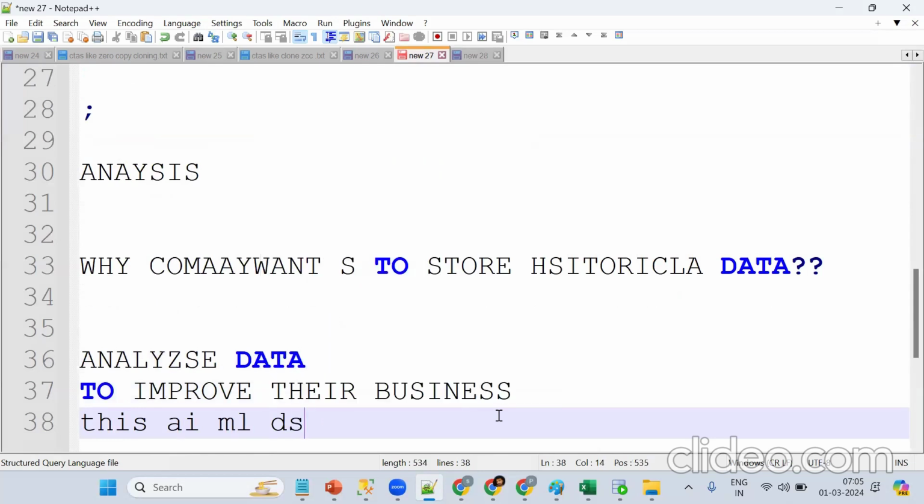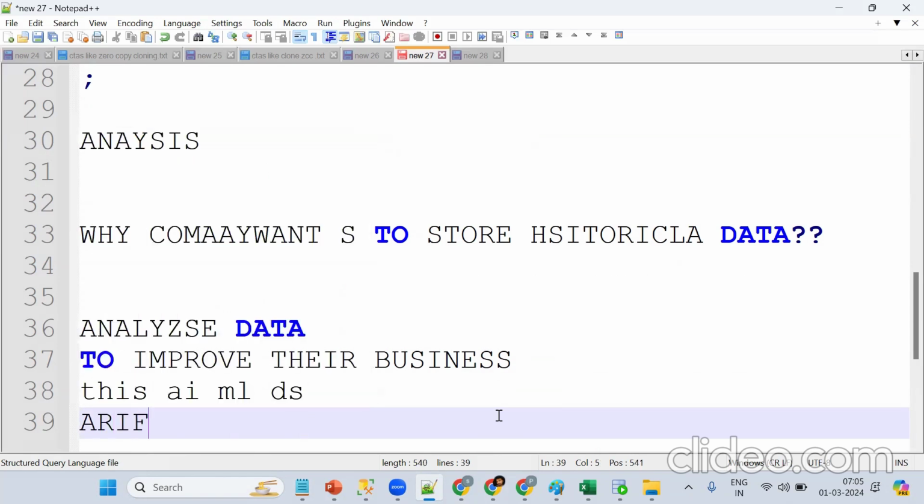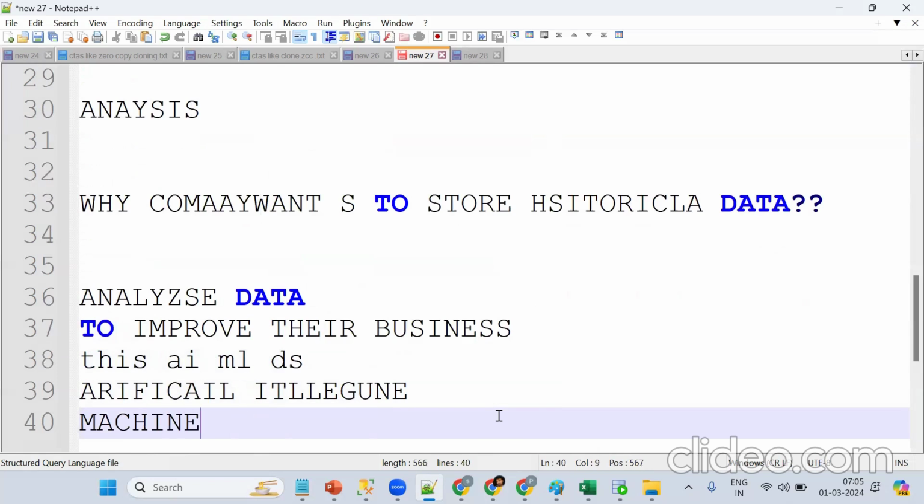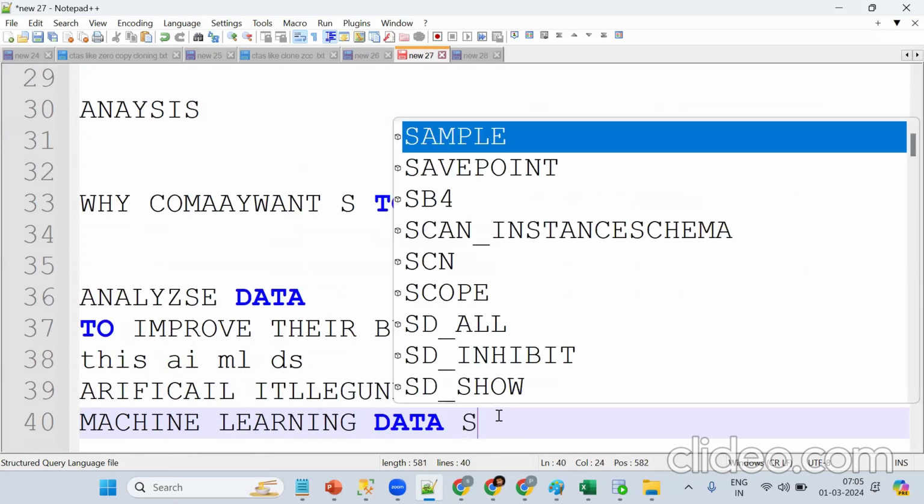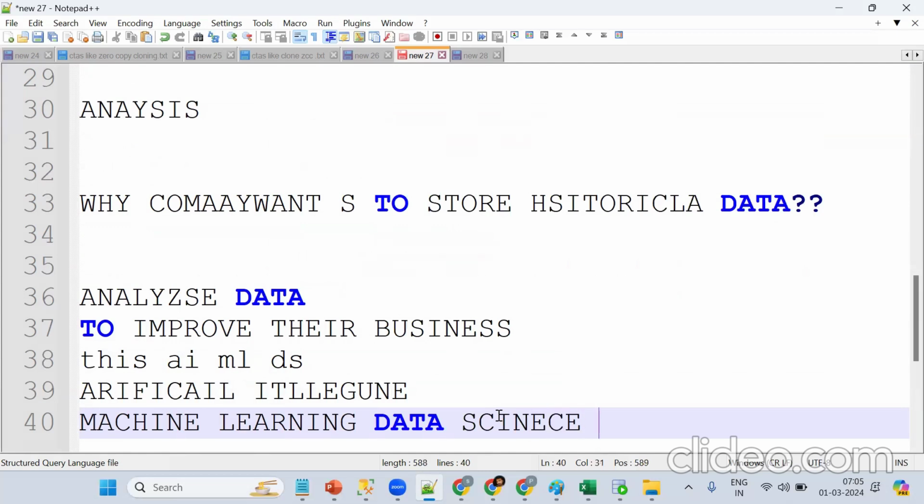What is AI, ML, DS? Any idea? Artificial intelligence, machine learning, data science. For all of these, what do we require? Data. To improve their business, for artificial intelligence, machine learning, and data science, data is required. To do all these things, we should have data.